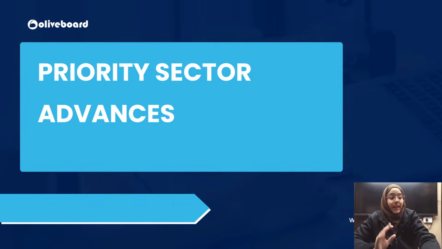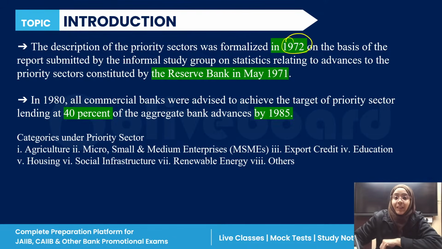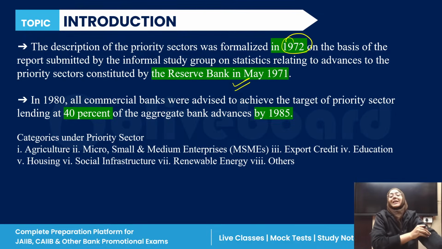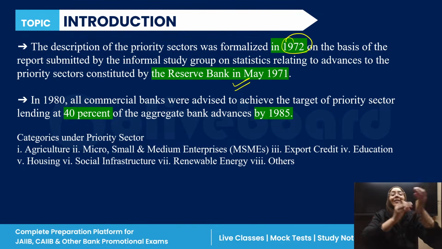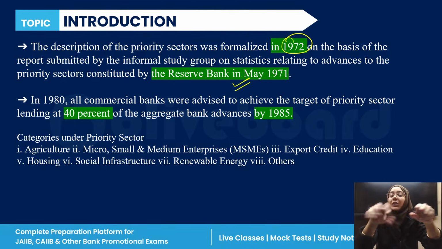First of all, let's talk about the priority sector advances. Priority sector advances were formalized in the year 1972 by the Reserve Bank of India. At the very initial stage, all the commercial banks were given a uniform target of 40%.